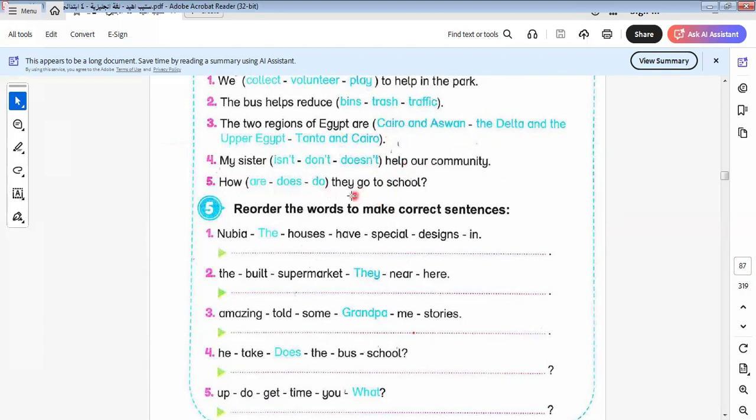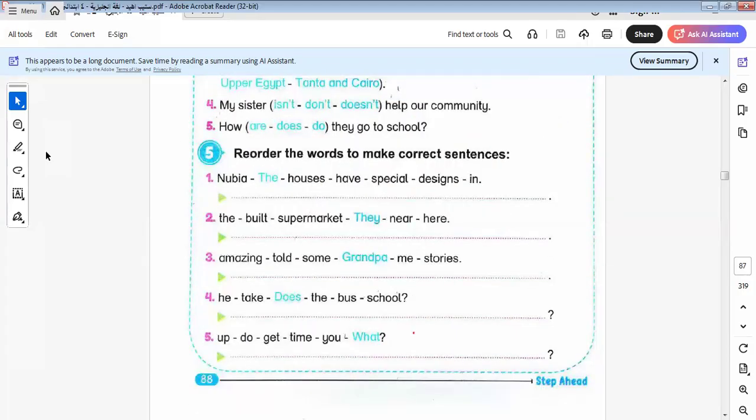How do they go to school? Here it will be do, not does. I'm listening to you saying do. Let's do it together. Here's subject plus verb plus object. Okay, this is the rule. We know it. Let's do it together.